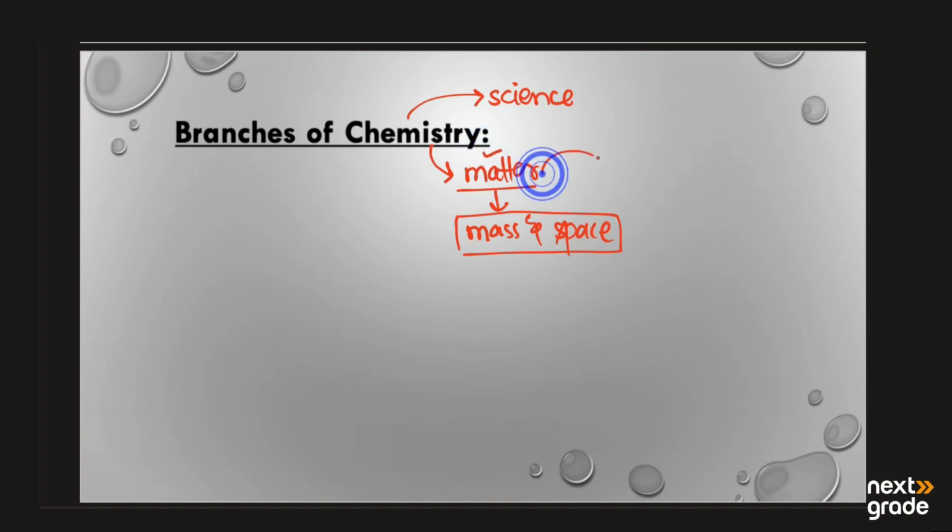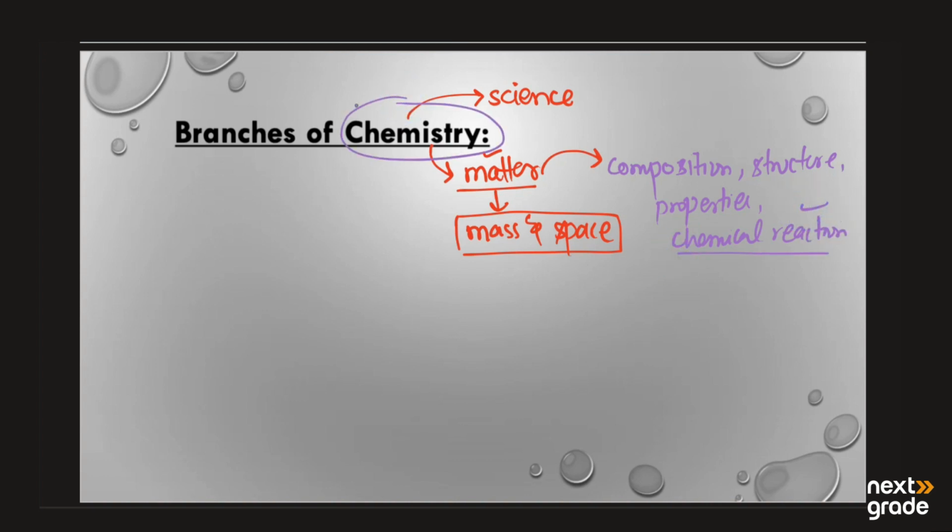We will study its composition, its structure, its properties, and the chemical reactions of matter. That branch of science we call chemistry.